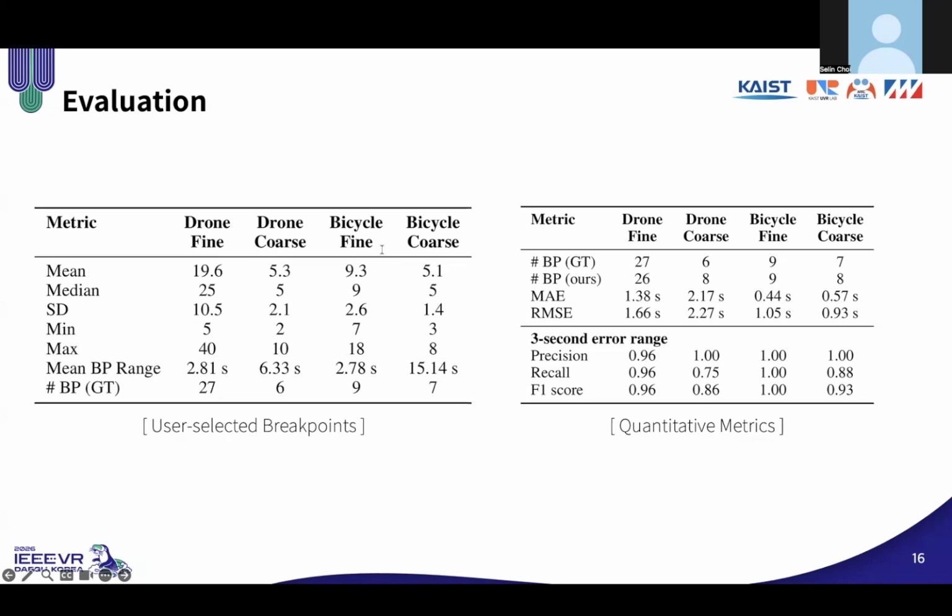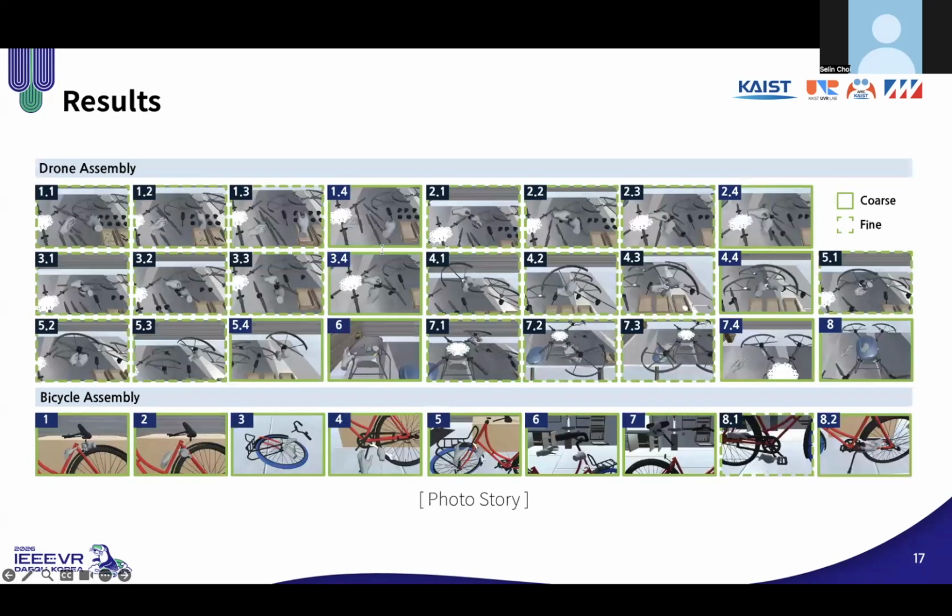On the right table, we compare our detected breakpoints against that GT using MAE, MSE, precision, recall, and endpoint score. Using a 3 second tolerance window, our method achieves a high endpoint score for fine breakpoints in the bicycle task, while coarse breakpoints also remain strong.